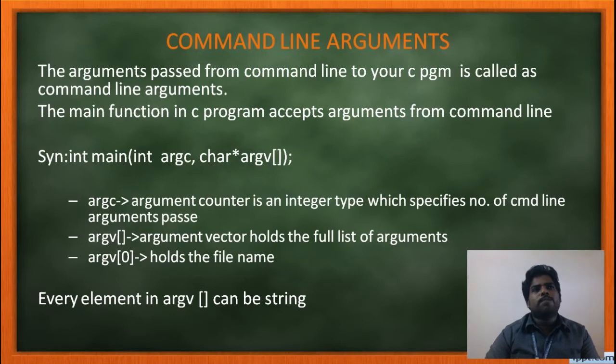My question is, is it possible to get the input outside of your program? Till now you are executing the program and you are giving the inputs and getting the output. Is it possible to get the input outside of your C program? Is it possible? Yes, it's possible because of the command line arguments.